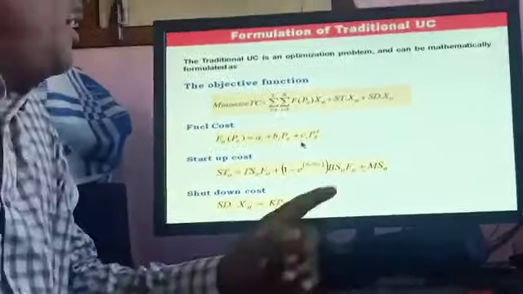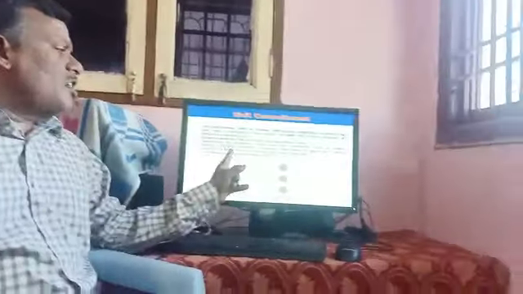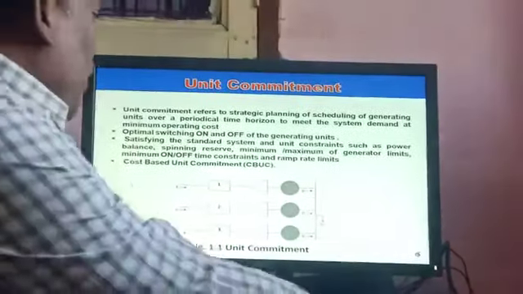Next, we are going to unit commitment. Unit commitment is the optimal switching on and off of the thermal generators to generate the power at a minimum operating cost. It must also satisfy the standard operating constraints.